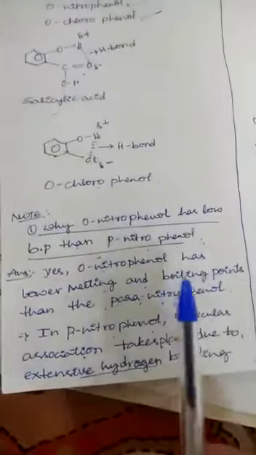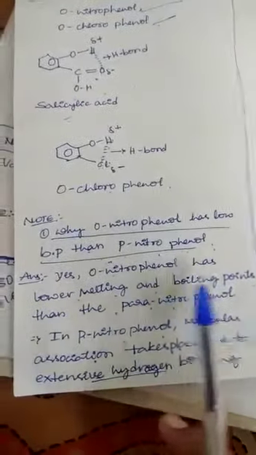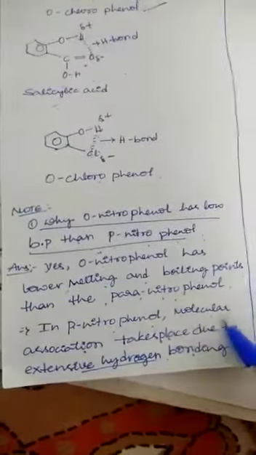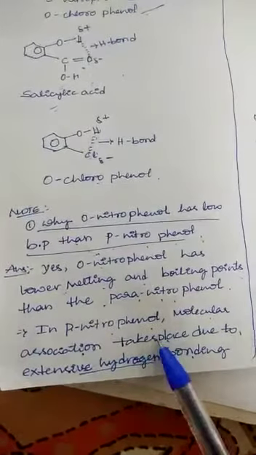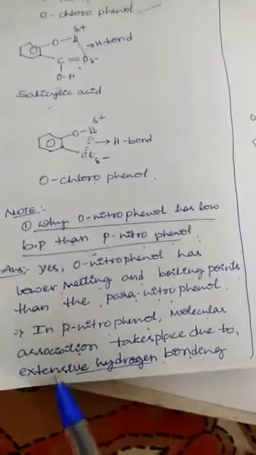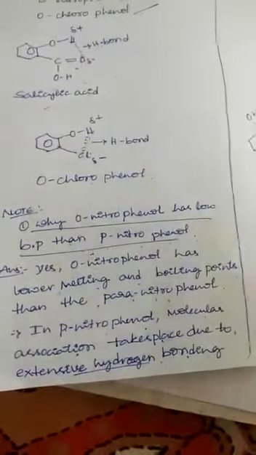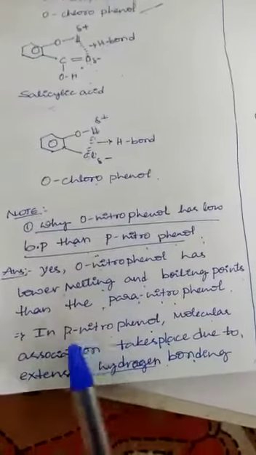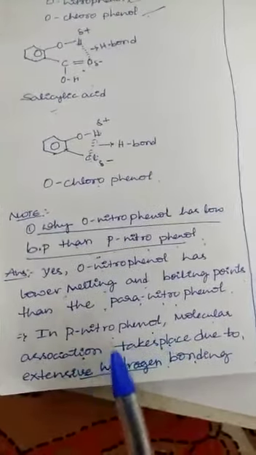Yes, orthonitrophenol has lower melting and boiling points than para-nitrophenol. Why? In para-nitrophenol, molecular association takes place due to extensive hydrogen bonding. Extensive hydrogen bonding means intermolecular hydrogen bonding takes place in the case of para-nitrophenol.